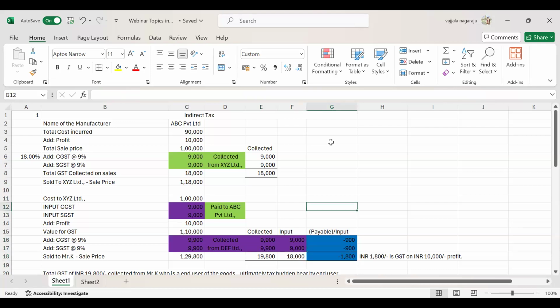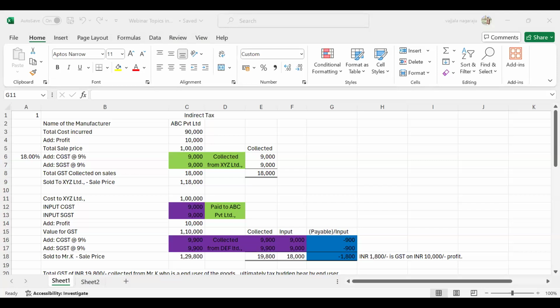How will he pay to the government? He should file GST return quarterly or monthly. He has a due date. Based on his business, he will have a user ID and password.